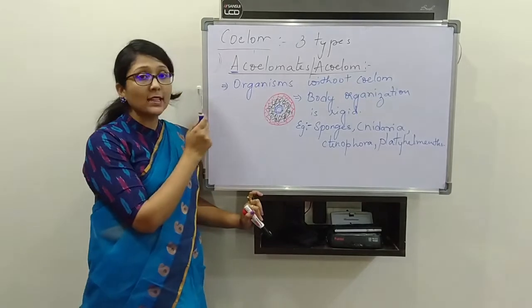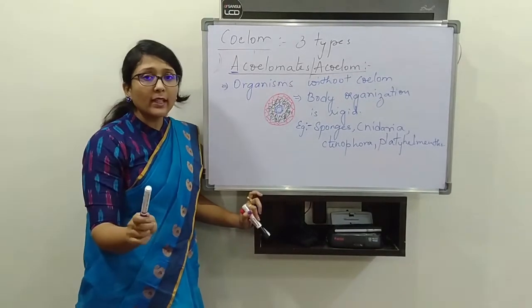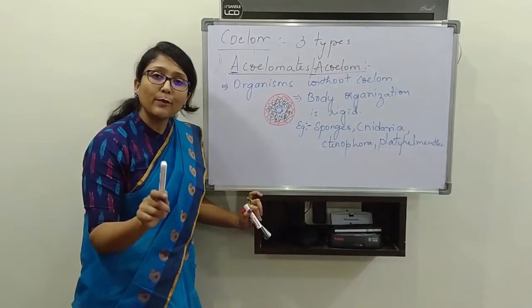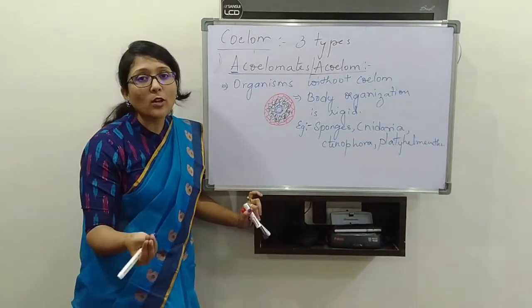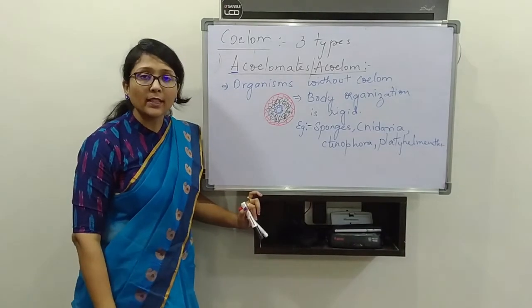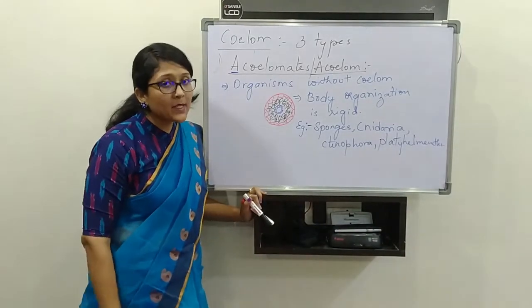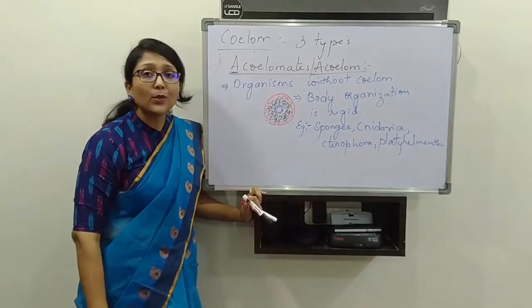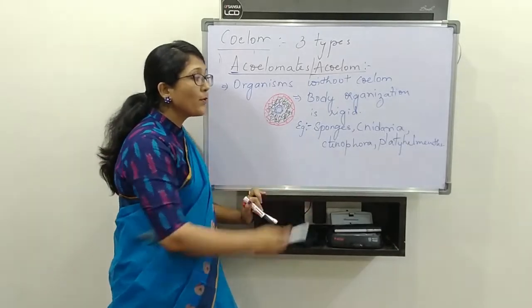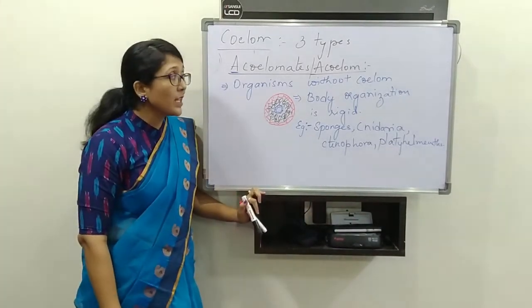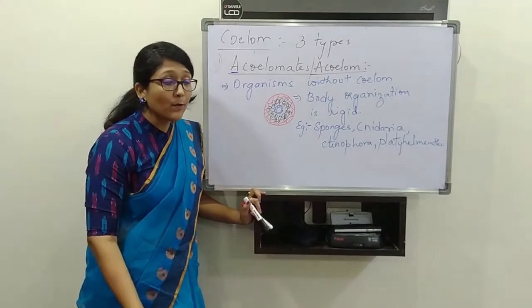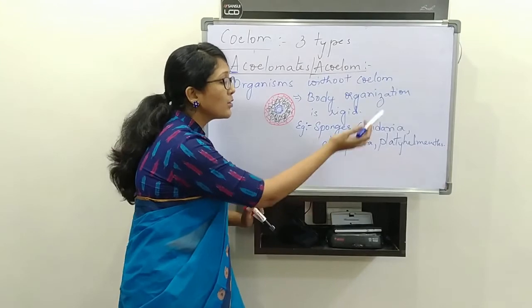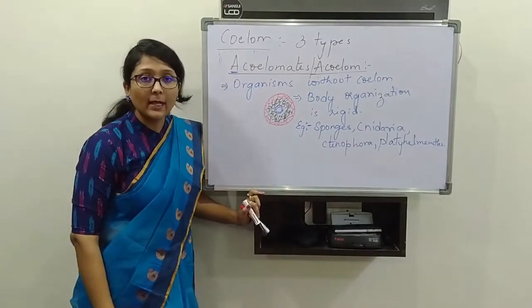So acoelomates are the organisms without any body cavity. They had only cells, tissues, and newly formed very simple type of organs where the movement is not required for them. So the space was also absent in their body, and their body organization was very rigid. Okay, and which type of organisms come under the acoelomates? Sponges, Cnidaria, Ctenophora, and Platyhelminthes.